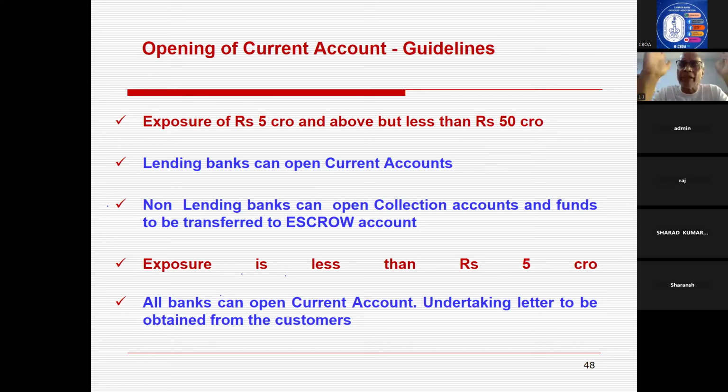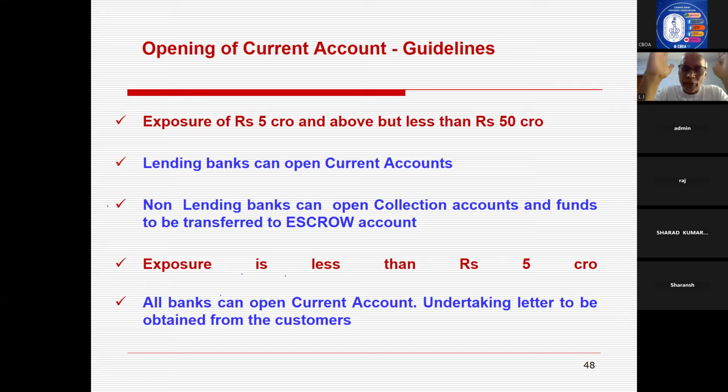Coming to borrowers who have an OCC facility with exposure less than 5 crores from the banking system, that means scheduled commercial banks, in that case any bank can open a current account. If the exposure is less than 5 crores OCC facility, any bank can open a current account by obtaining an undertaking letter.